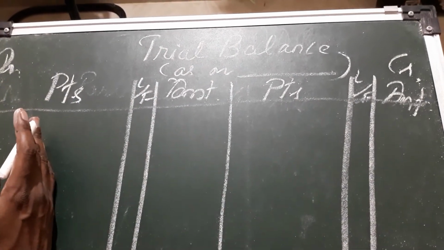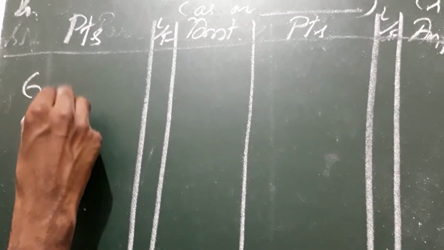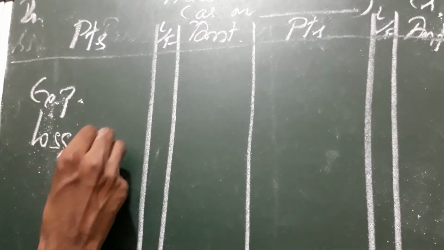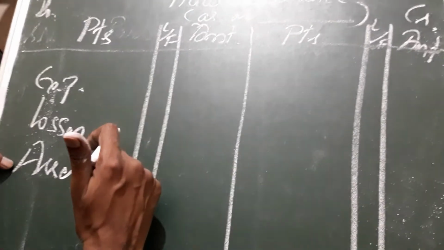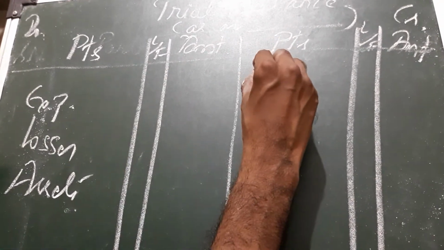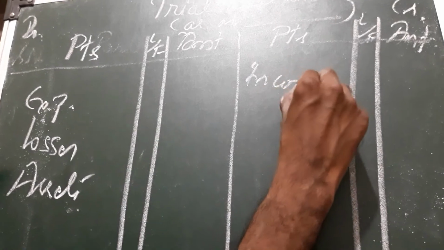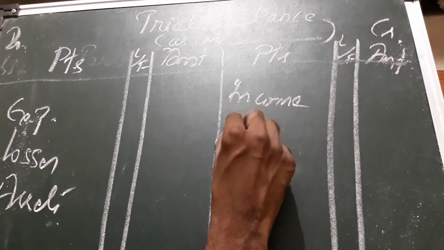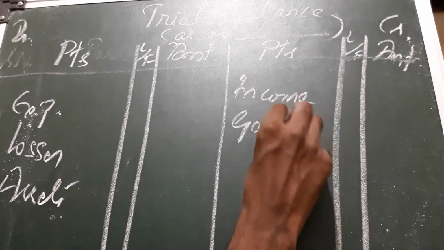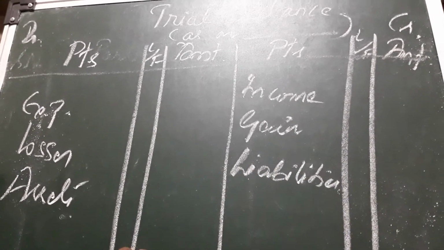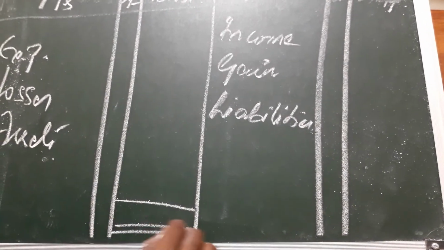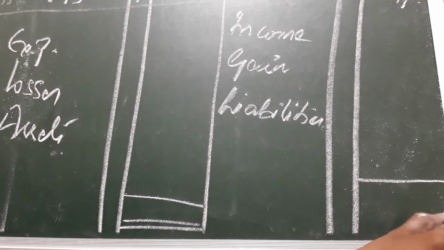On the debit side we write expenses, losses and assets. We have to just identify it, whichever is the expenses, whichever is the losses, whichever is the asset side. And on the credit side we write income of the business, profit of the business and liabilities of the business. And at last, it is not balanced, it must be tallied.